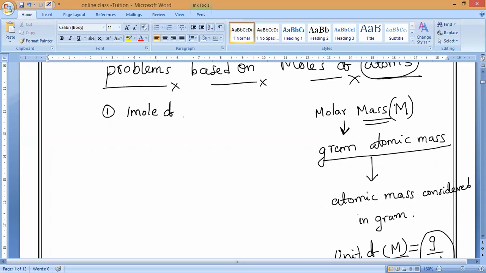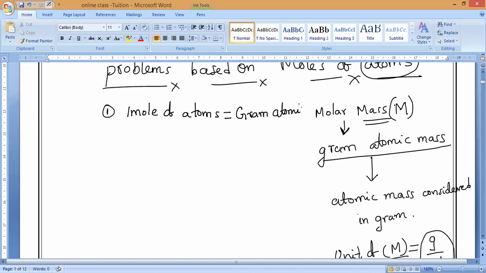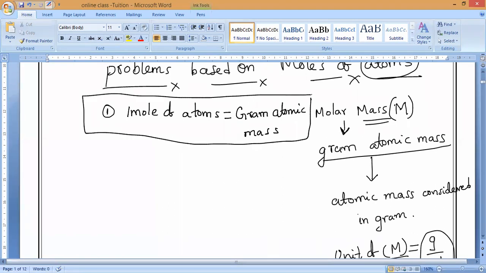Now, as we studied in the last class, if we take 1 mole of atoms, what is the first relation? 1 mole of atoms is equal to the gram atomic mass. Please respond. This is what you studied in the last class. Is it correct?